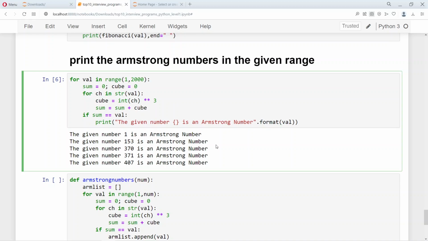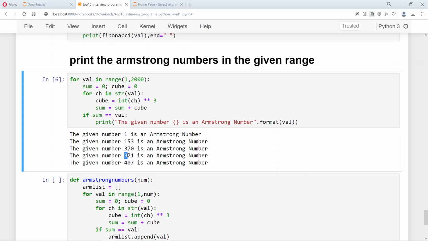So you can see that 1 is an Armstrong number and 153 is an Armstrong number as well. The reason is if you take the cube of 1, which is 1, cube of 5 is 125, so total is 126, and cube of 3 is 27, so 126 plus 27 is 153 as well. Similarly, the cube of 3 is 27, and then the cube of 7, 7 into 7 into 7 is 343, plus 27 is 370. And similarly, 371 is also an Armstrong number because 370 plus 1 is 371.